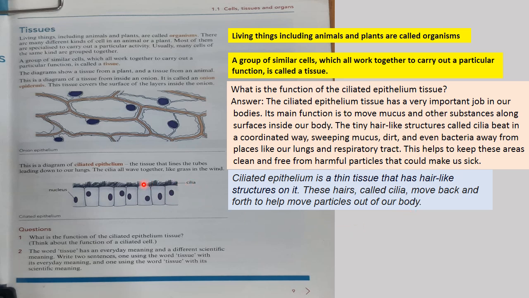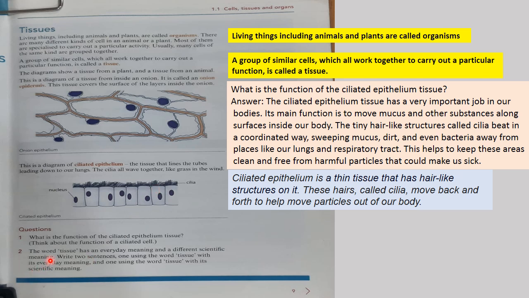Cilia, you can see this is cilia. In our nose and in our windpipe, these types of cells are formed, and what do they do? They help the mucus move up and down, and they try to throw the unwanted things out of our body.